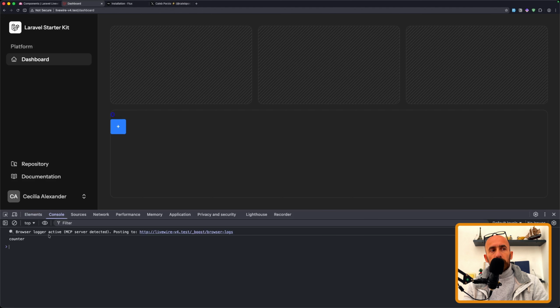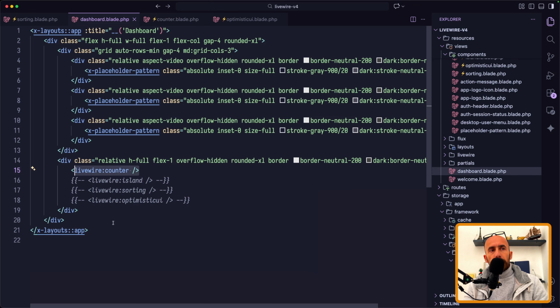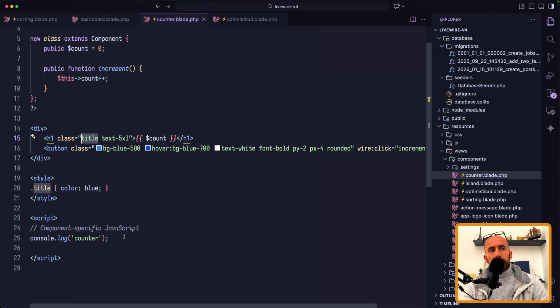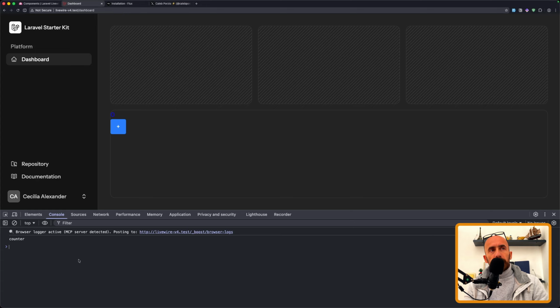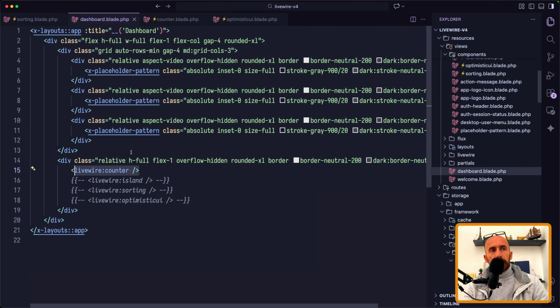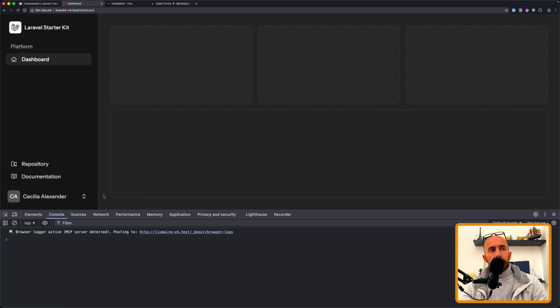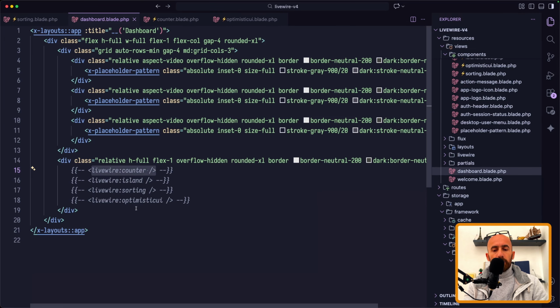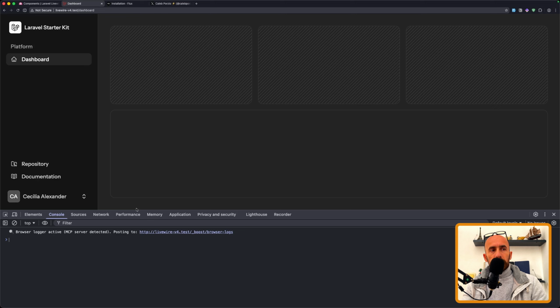Now I'm going to refresh and just inspect the element to show you. If I go to console, we have counter here, because in the counter we have a script, and this is for component specific JavaScript. Okay, it's going to load only when this component is loaded, which means if I go here and comment this and refresh, now we don't see that counter. But if we have that counter and refresh, now yeah, we see counter.